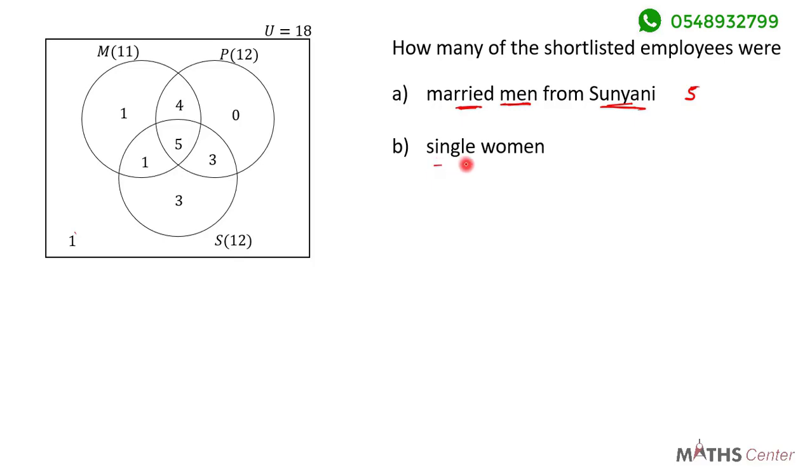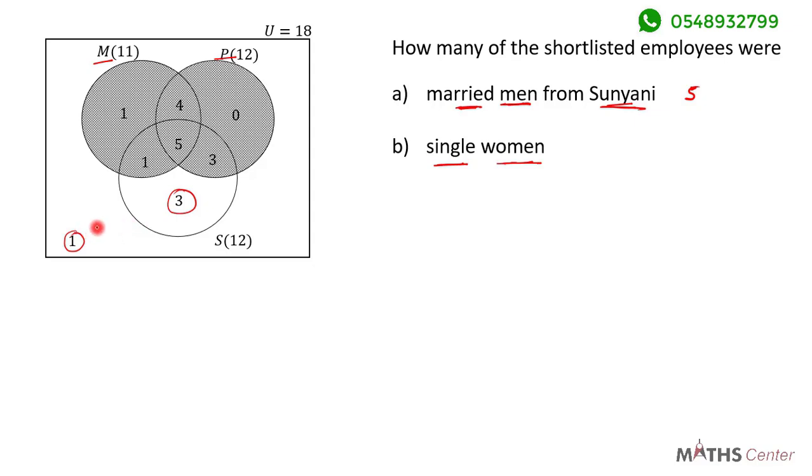We are looking for the number of single women. Because they are women, they don't belong to the set M, because the set M is for men. And they also don't belong to the set P because they are single. So the single women will not belong to set M, and at the same time, they won't belong to set P. After taking out set M and set P, the remaining regions are this, which is 3, and this, which is 1.